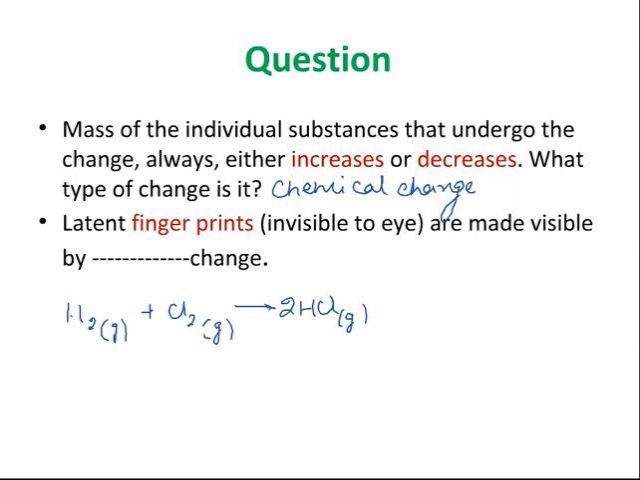Okay. Now students, there is a next question, that is latent fingerprints invisible to eye are made visible by dash change. Now what do you mean by these latent fingerprints? So students, you must have seen episodes of CID or any crime investigation. What they do is they take the fingerprints on a glass or on a gun or any weapon which the suspect has used, right? But those fingerprints, students, they are invisible.